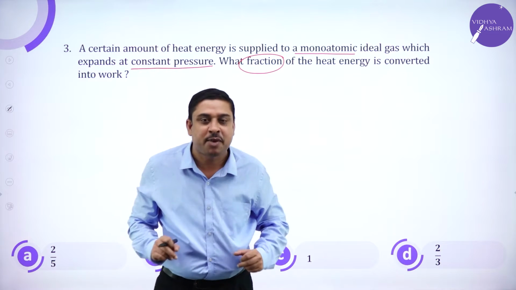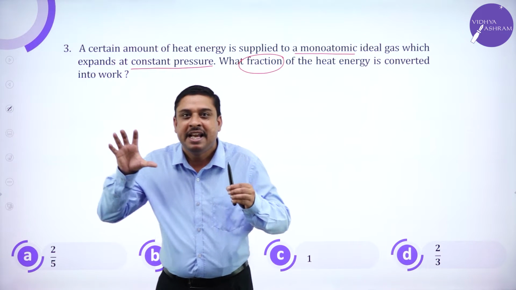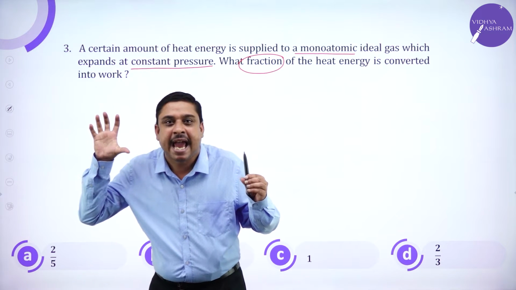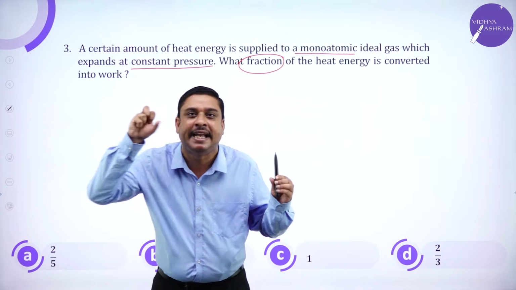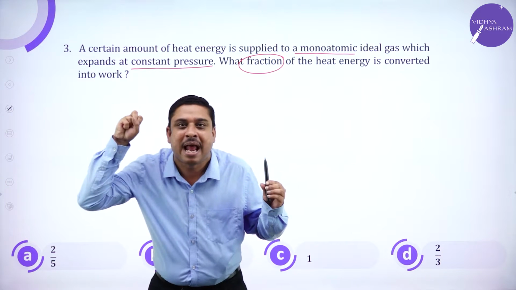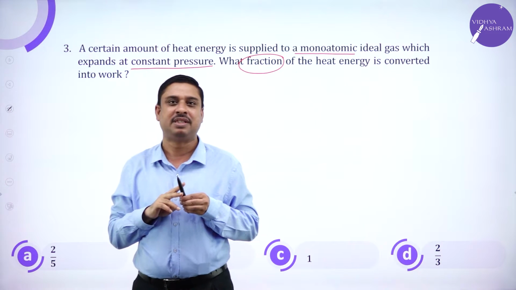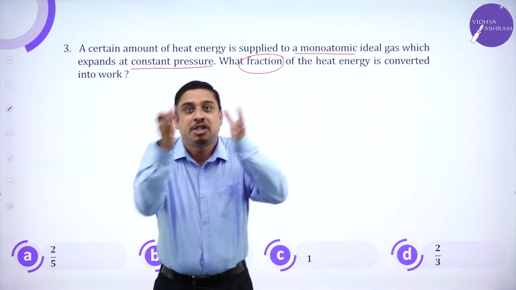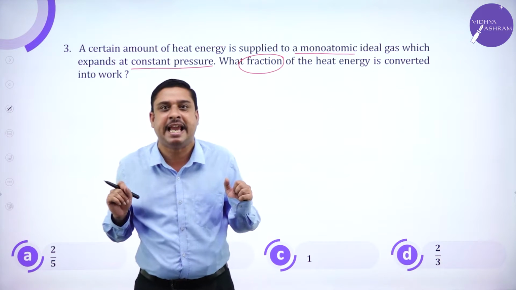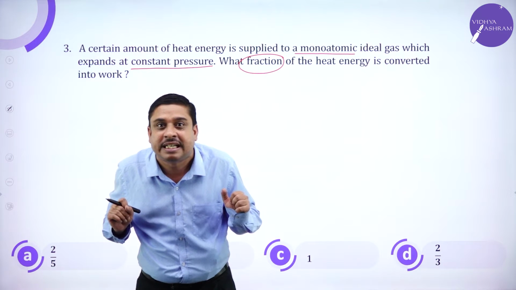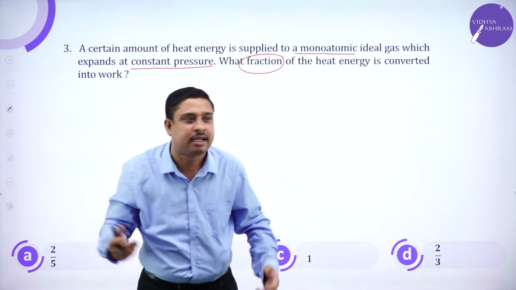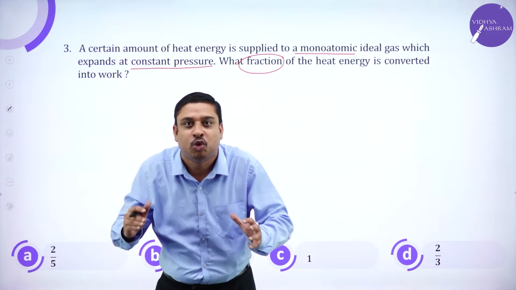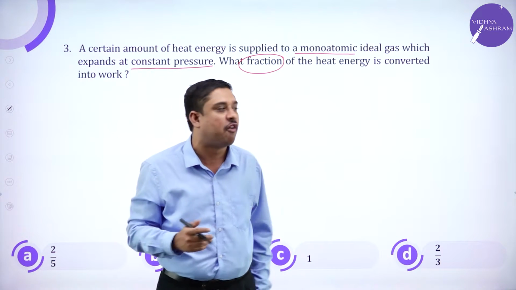So what are we calculating here? If dQ is the amount of heat supplied to a system at constant pressure, how much of that heat energy is converted into work? That is, how much of the energy is used for the expansion of the gas?